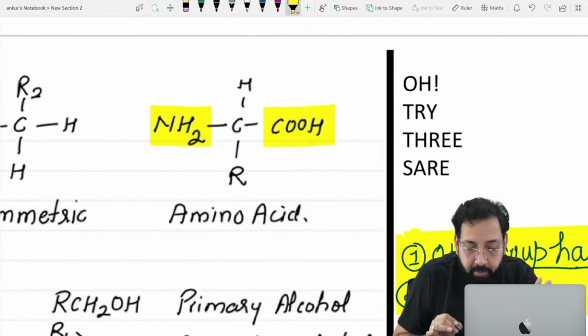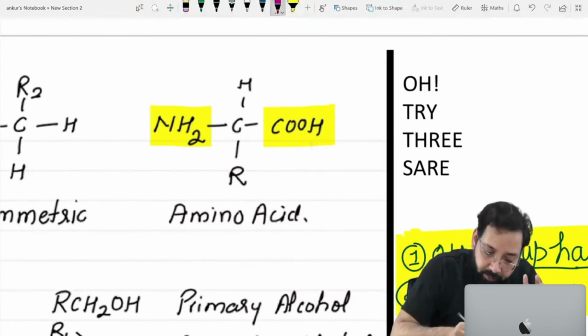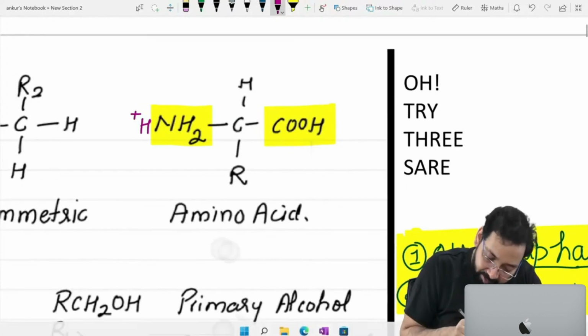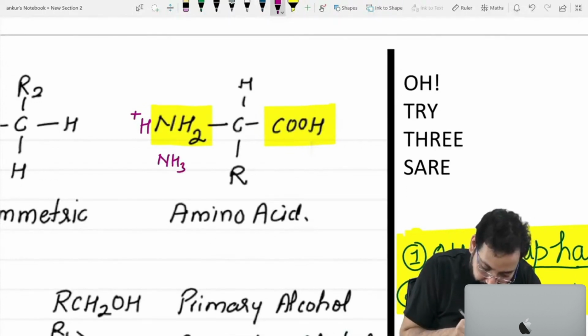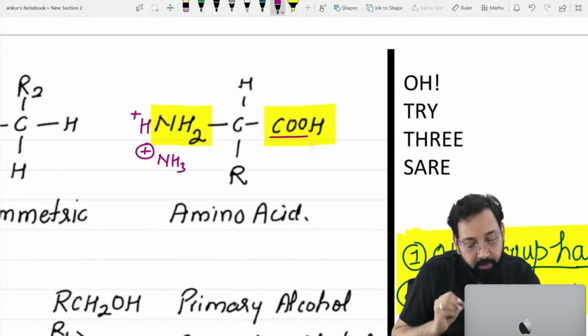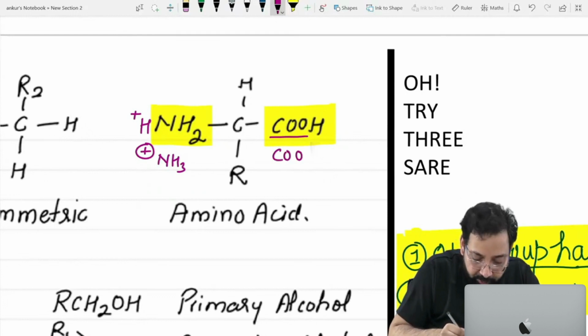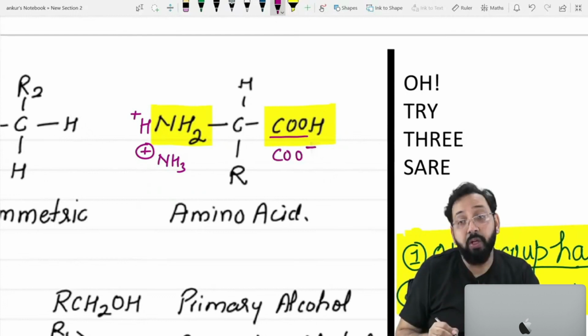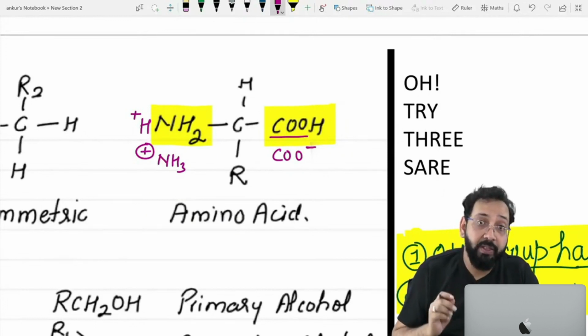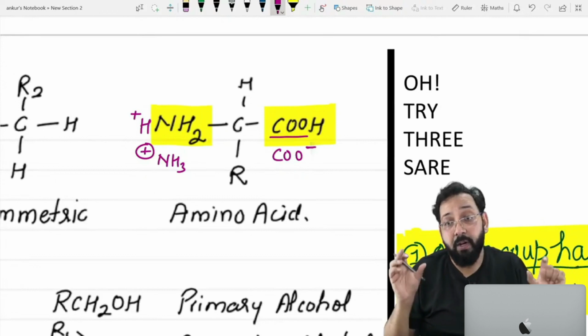In complete biochemistry, wherever you find amino group, this amino group will bind with H ion to form NH3 plus. This carboxylic group will be ionized to acquire negative charge, COO minus. Clear? So amino acid is having amino group and carboxylic group.